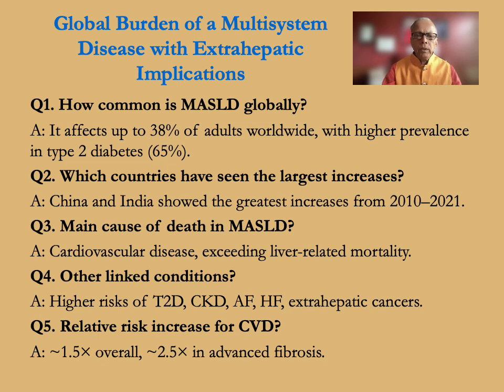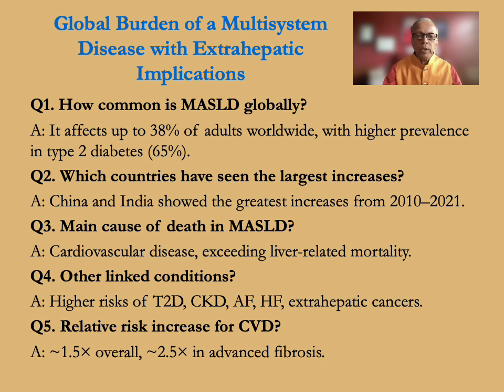How common is MASLD globally? It affects up to 38% of adults worldwide, with a higher prevalence in type 2 diabetics, 65%. Which countries have seen the largest increases? India and China showed the greatest increases from 2010 to 2021.